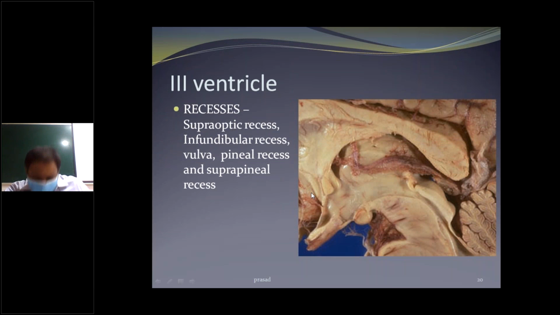And now the recesses. A recess means a space.